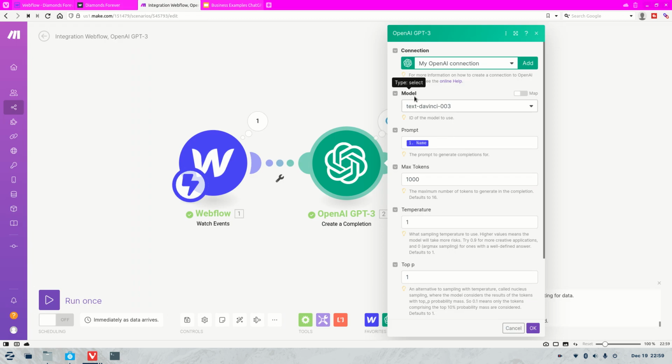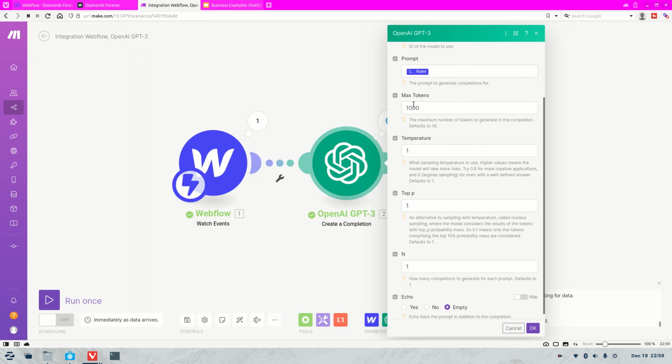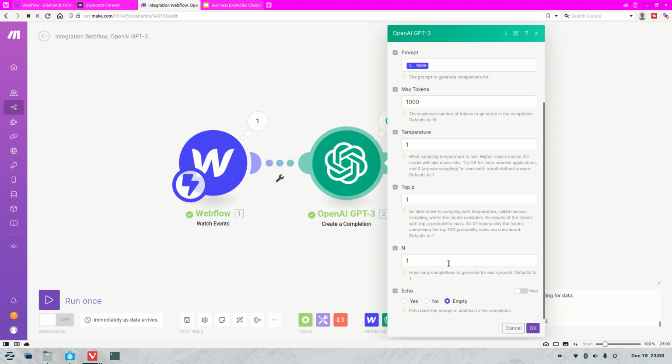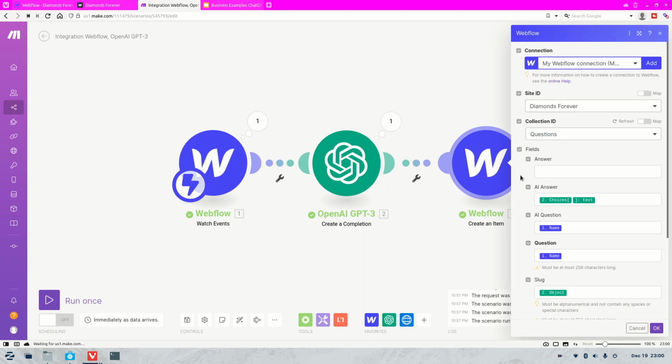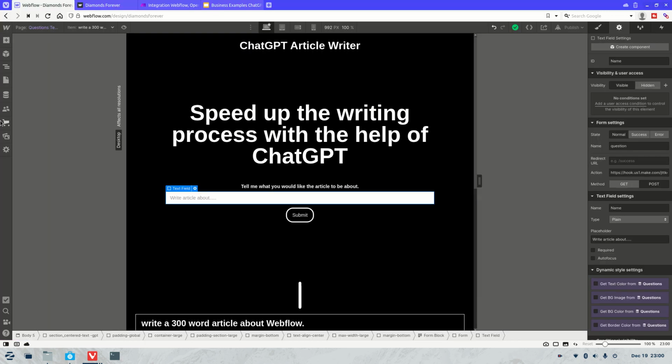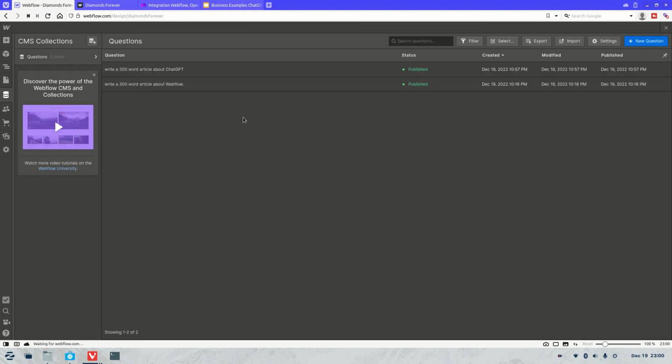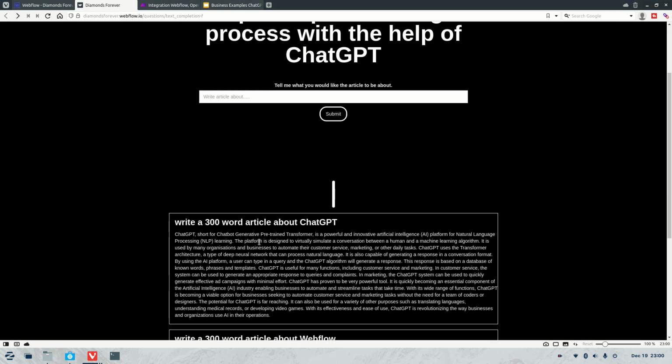And then it's using the new model, DaVinci. We've got max tokens, temperature, top P and N. You can dive a little bit deeper into those settings yourself if you'd like. Once it's done that, it fires it back to Webflow, and Webflow pops it into the CMS. In here, we've got a built-in CMS where it stores all the articles that were created, and that's how it's appearing up on this page here.